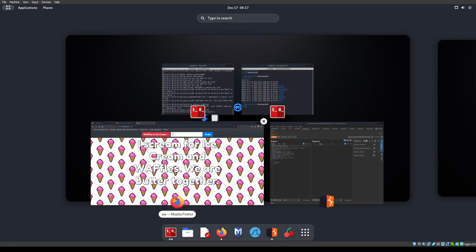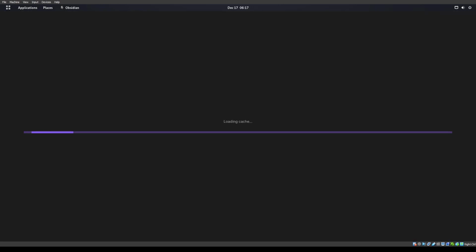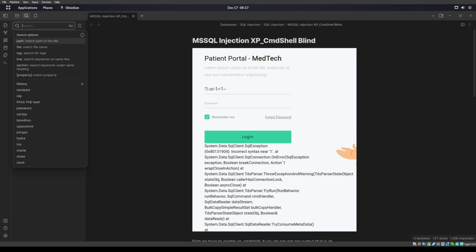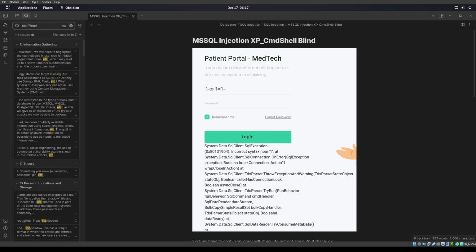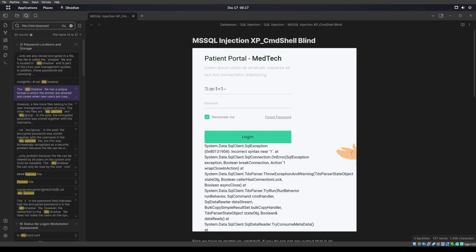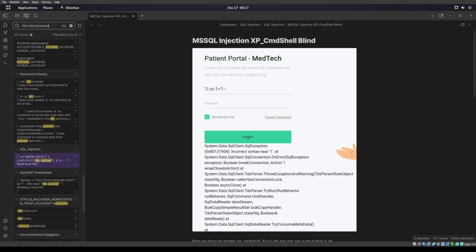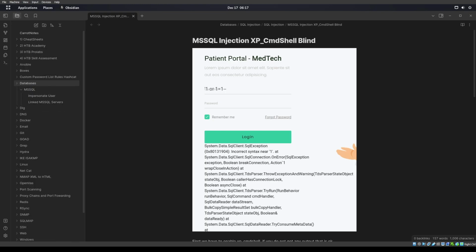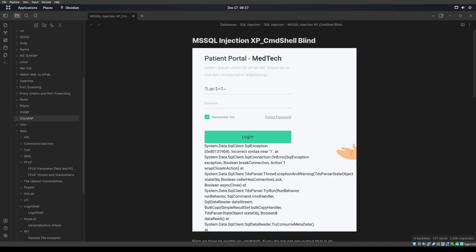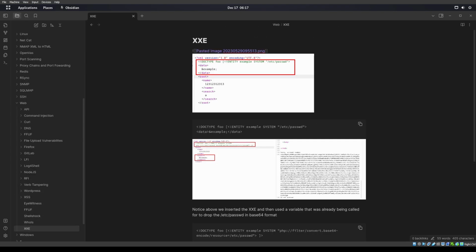So I know I have some XXE payloads in my Obsidian notes. And let's first see if we can even find etc/passwd. So we'll do something like file:///etc/passwd, something like that. That's kind of what I want to find, like right there. Let's see if we have anything in here. I think I actually have a whole XXE section in my notes underneath web. So let's go ahead and check that out real quick. Web. So I think I do. There's XSS, XXE. There we go. Okay, cool. Here we go.